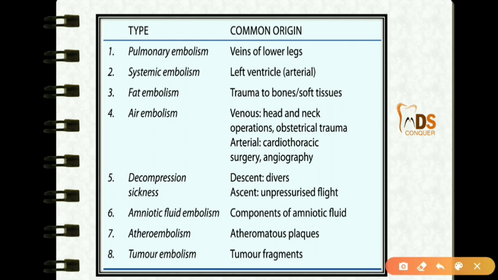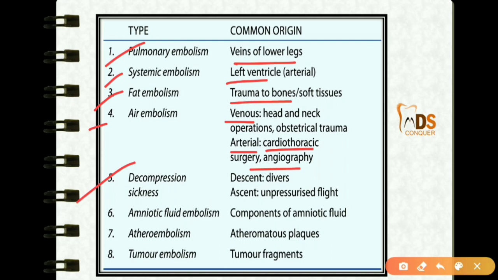And here these are the common origins. For pulmonary embolism, the common origin is the veins of the lower legs. Systemic embolism, the left ventricle. Fat embolism is from trauma to the bone or soft tissues. Air embolism, in the venous, head and neck operations and obstetrical trauma are the common origin, whereas cardiothoracic surgery and angiography are the arterial common origin of air embolism.